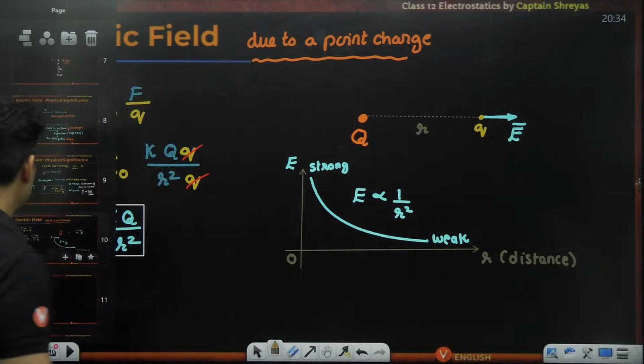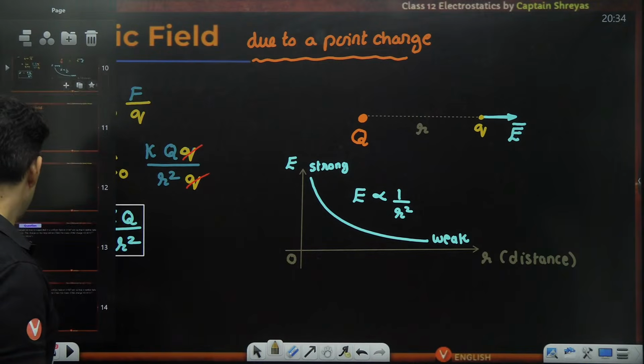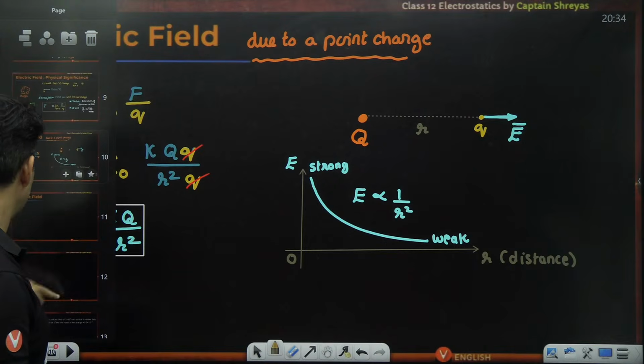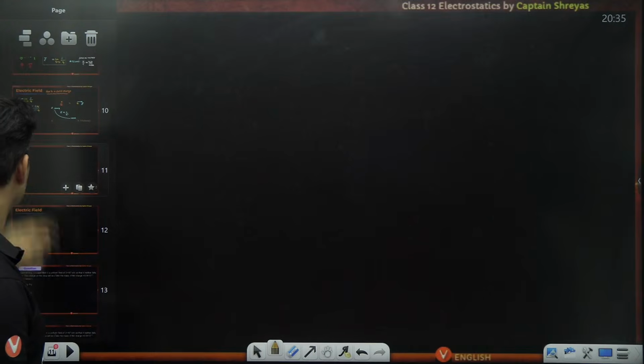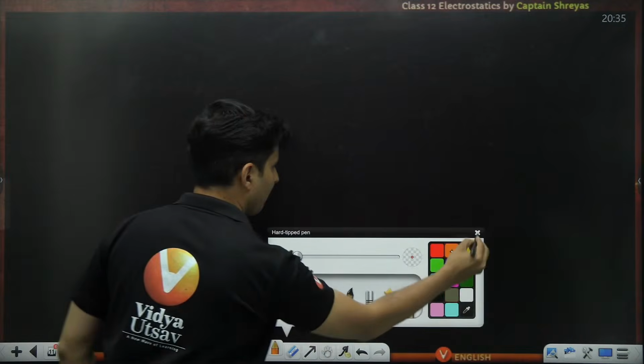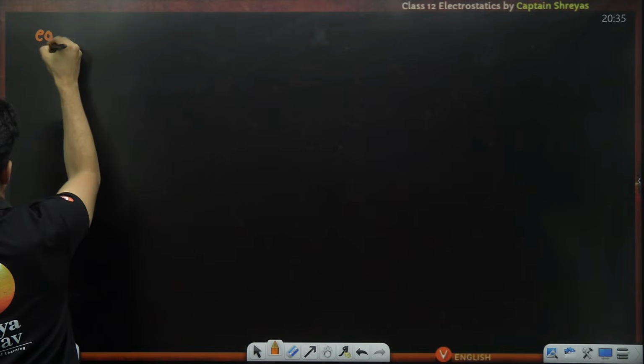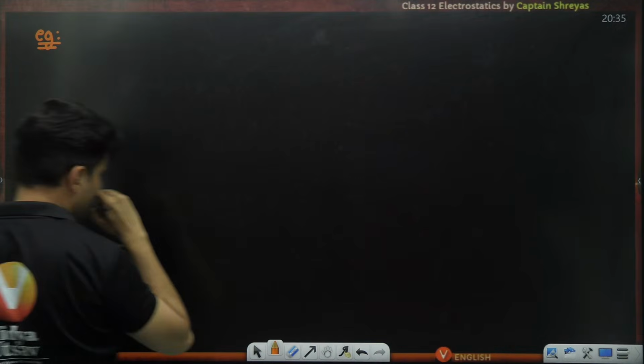Okay, great. So this is one formula. Maybe we can also see a question on that. Example, just a simple example.